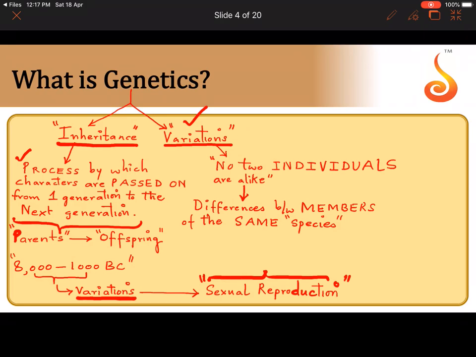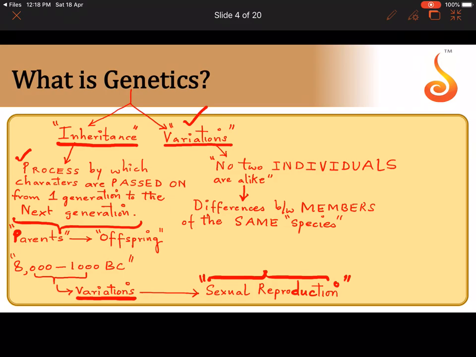You know that children born to the same parents, even though they are born to the same parents, are so different from each other. That is again because no two individuals are alike, and that is what is referred to as variations. So our ancestors knew that the secret of variations was present in the process of sexual reproduction, and that's how they saw that there was so much difference in the natural population of plants and animals.